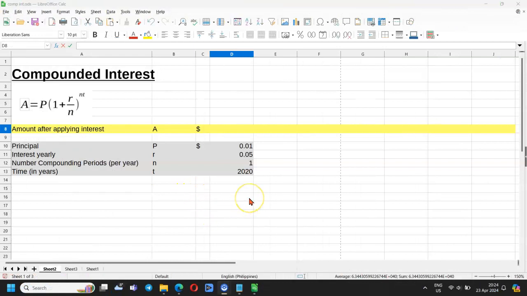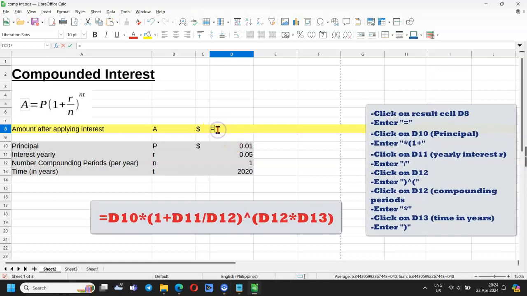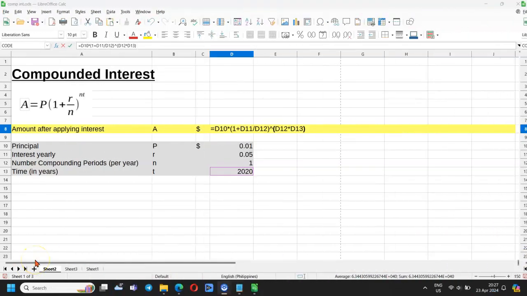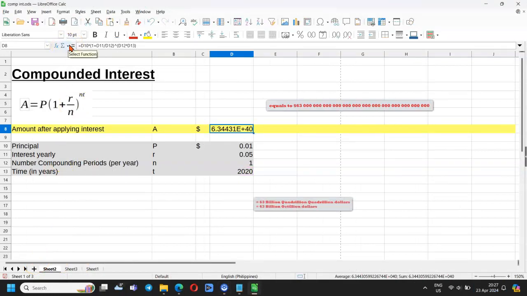Now the calculation of the compounded interest for the same principal and the same saving period of 2020 years. The unassuming formula is on the screen. We enter it in calc terms. We hit enter, and the result is probably beyond your wildest dreams.